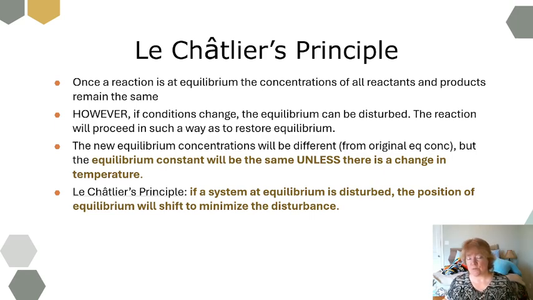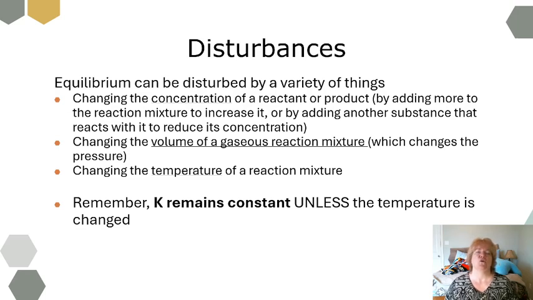So Le Chatelier's principle says, if a system at equilibrium is disturbed, the position of equilibrium will shift to minimize the disturbance. Let's work through different ways I can disturb a reaction at equilibrium and what Le Chatelier actually means. One, I can change the concentration of a reactant or product. Actually, I'd say there's four disturbances.